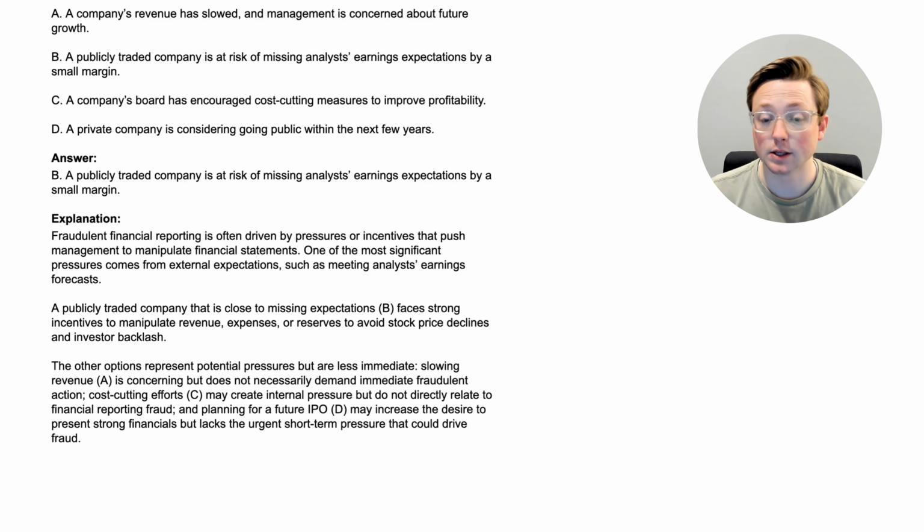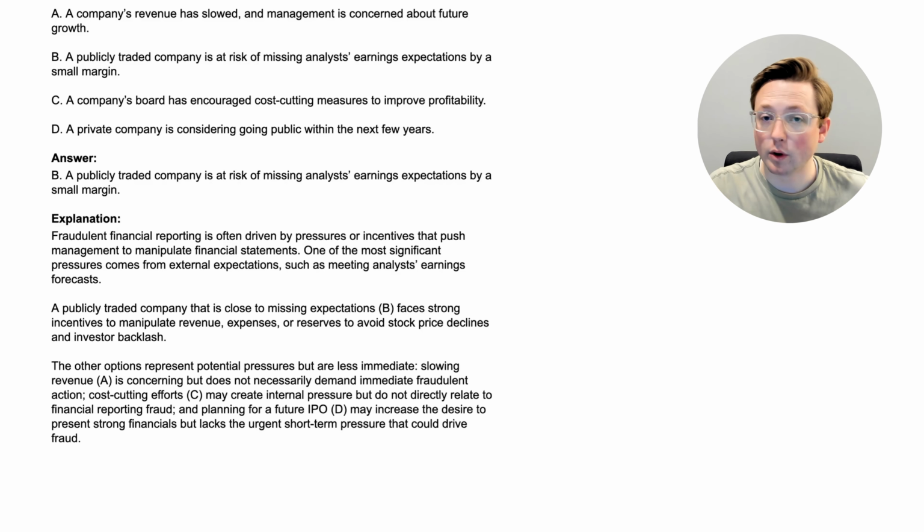Fraudulent financial reporting is often driven by pressures or incentives that push management to manipulate financial statements. One of the most significant pressures comes from external expectations, such as meeting analysts' earnings forecasts. A publicly traded company that is close to missing expectations, and that was option B, faces strong incentives to manipulate revenue, expenses, or reserves to avoid stock price declines and investor backlash. So, I think that makes sense.